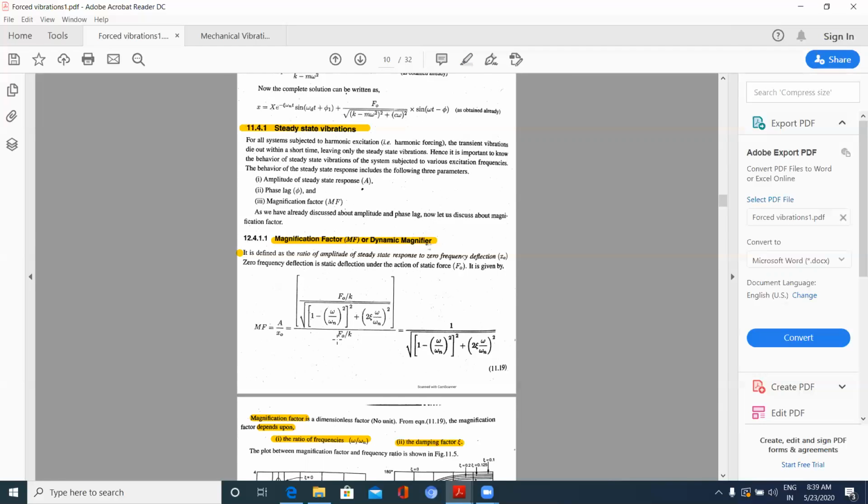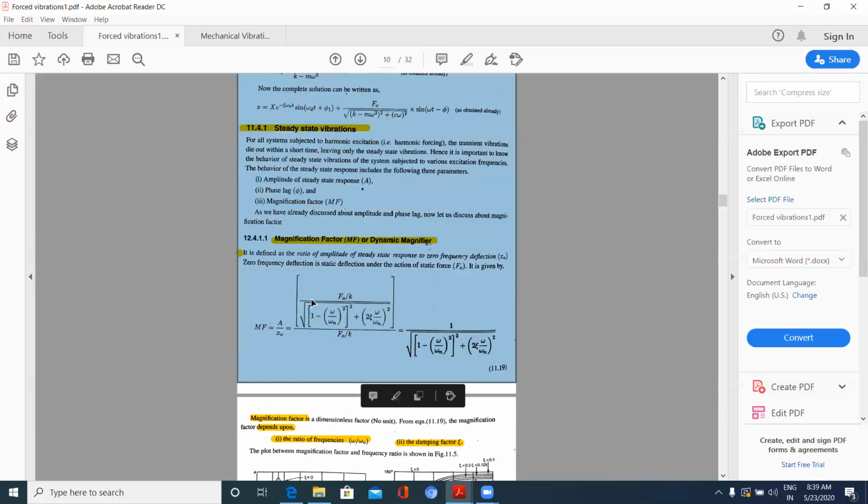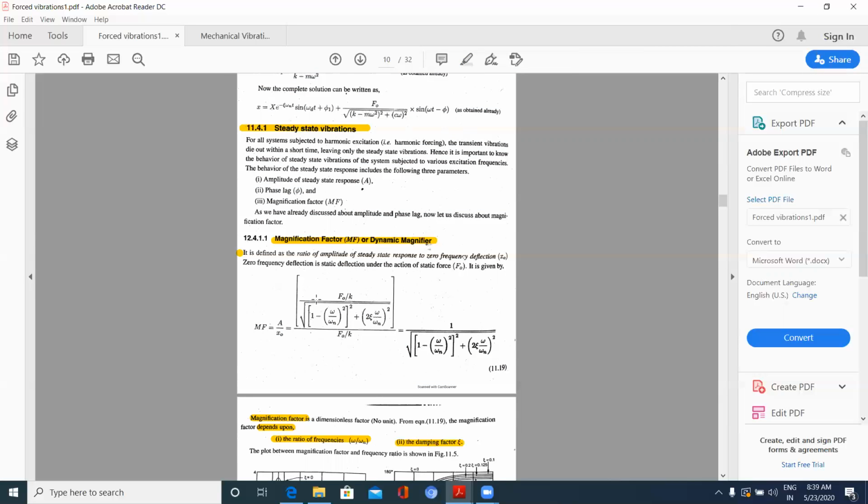What do I get? The displacement x naught is equal to F naught by K. This is static, but here it is periodically applied. The amplitude due to the periodically applied force is given by the above expression. But this one is due to static deflection, once displaced and left. So that is the static deflection F naught by K, and when periodically applied, the amplitude is given by this one.